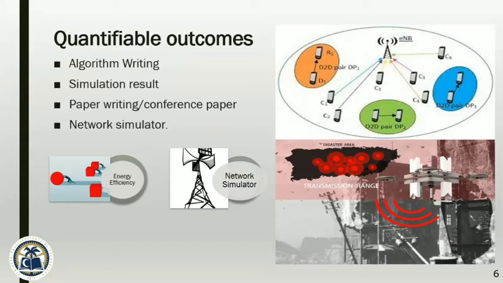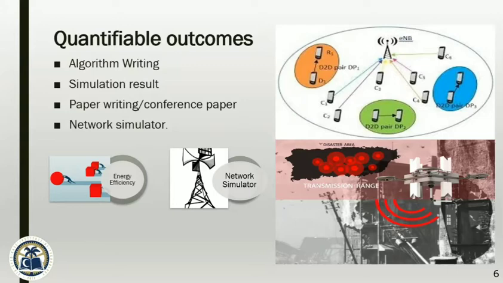What happens when the base station is down in a disaster condition? Mobile devices are not dead. We have transmitters and receivers, but cannot communicate because the base station is down. But we want mobile devices to communicate. So for this, we have to assign them time and frequency resources, and resource allocation is our main problem.